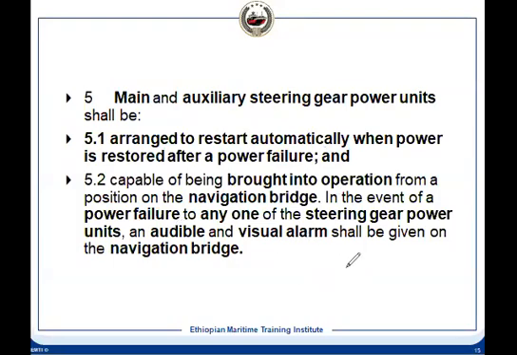And on a power failure, there should be an audio visual alarm. It should be given on the navigational bridge, as well as in the steering compartment, and in the engine room. It will be in the engine control room, and it can be incorporated in the alarm monitoring system of the engine room.